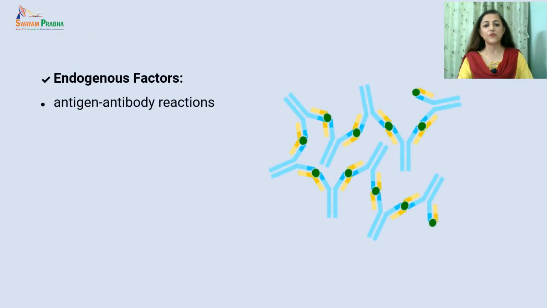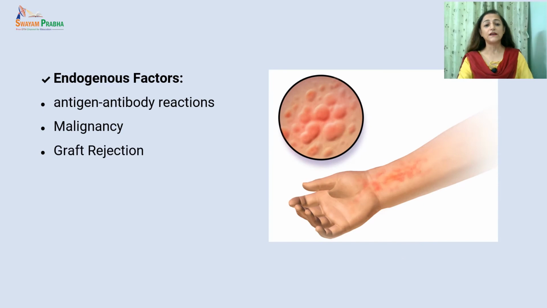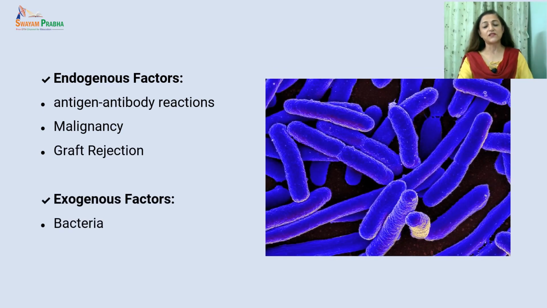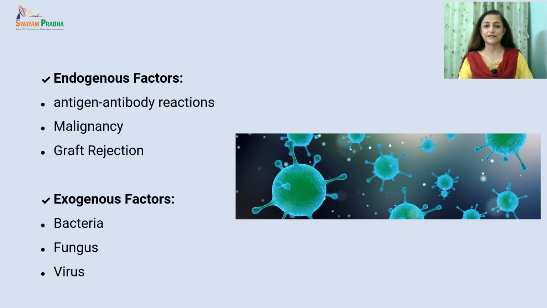Endogenous factors could be antigen antibody reactions, malignancy, or graft rejection. Whereas exogenous factors could be bacteria, fungus, or virus.